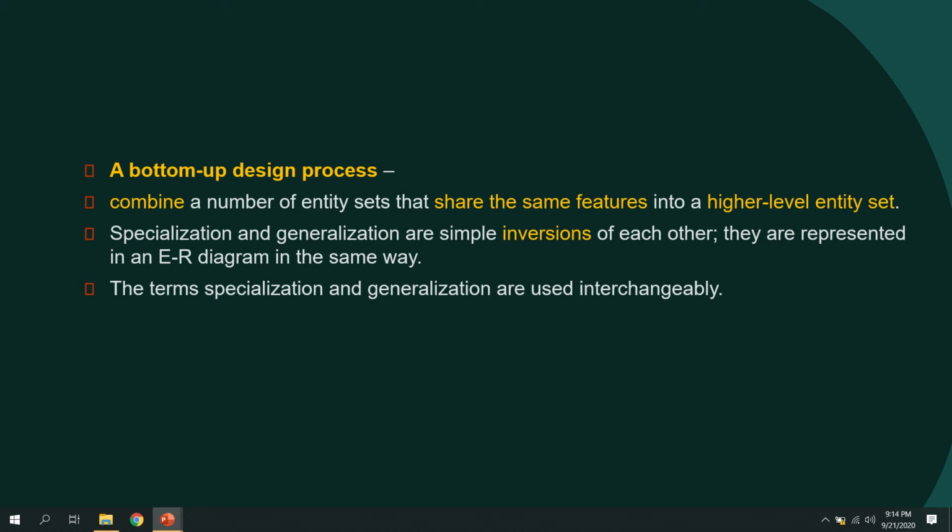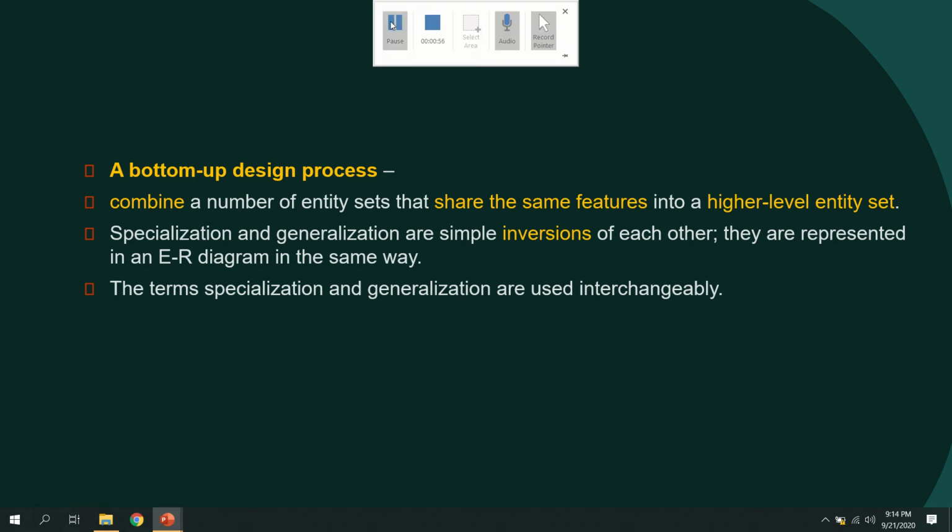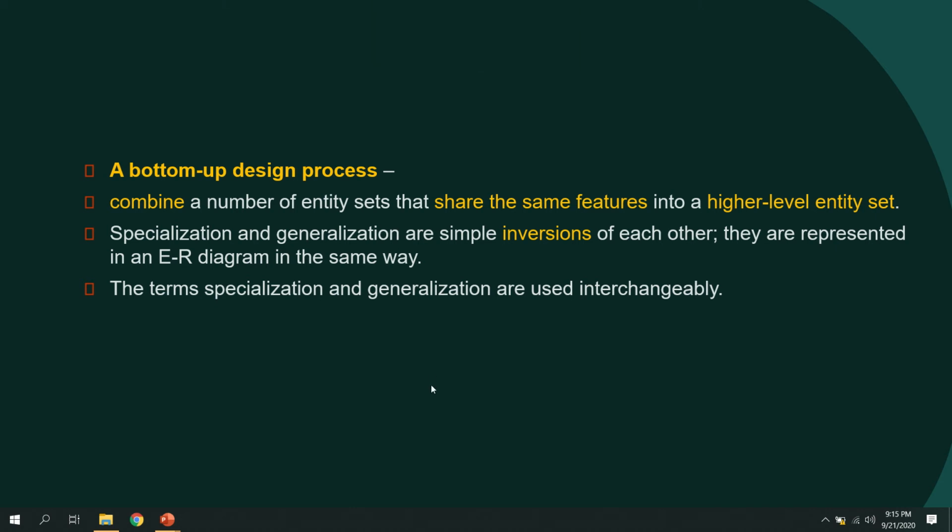Okay, so that is the meaning of specialization, and we already said that it is a top down approach. Now we are going to study generalization. Generalization is a bottom up approach. That means if you have different entity sets, and you find something in common between these entity sets, we can club them together into a higher entity set. Specialization and generalization are inversions of each other.